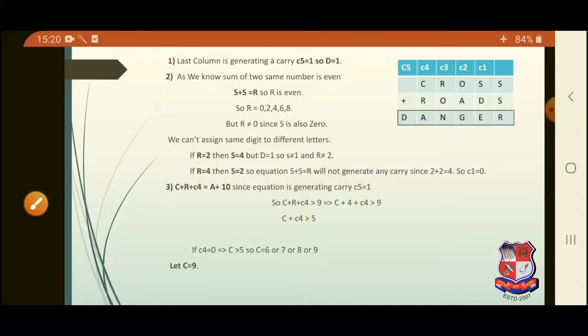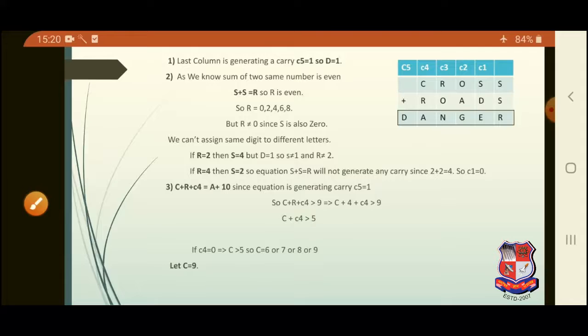So moving here, we are seeing the fact that C plus R plus C4 should be greater than 9. Again, C plus 4 plus C4 should be greater than 9. That means that C can be any value that is greater than 5.